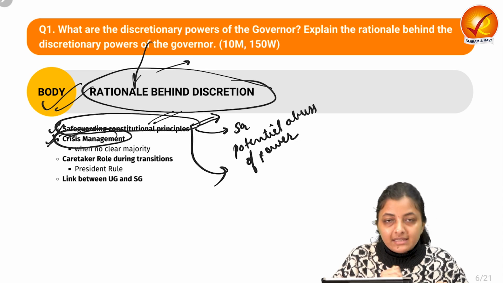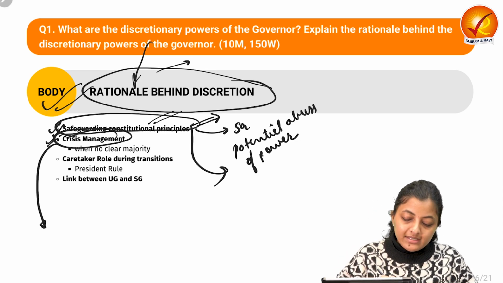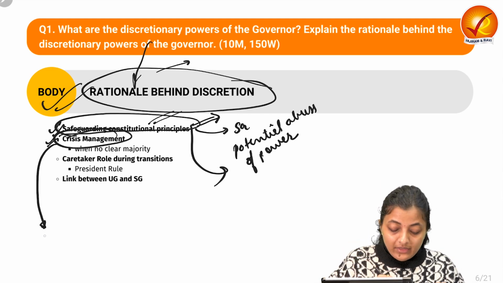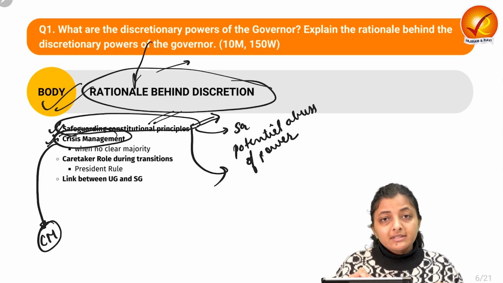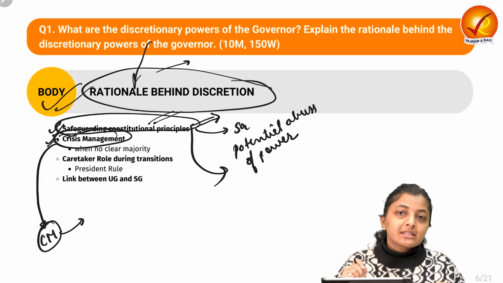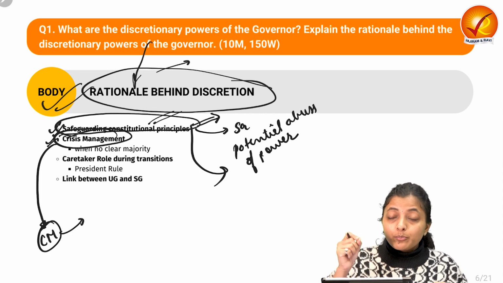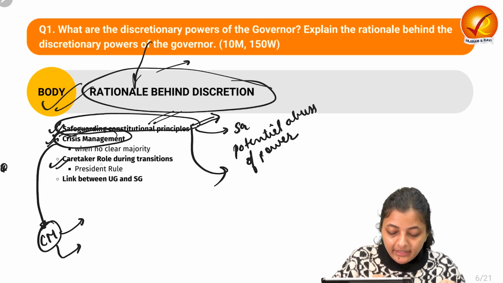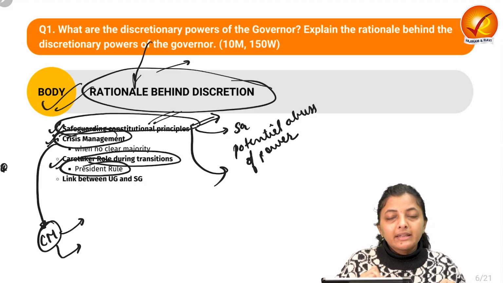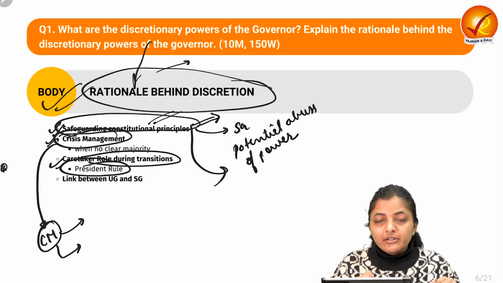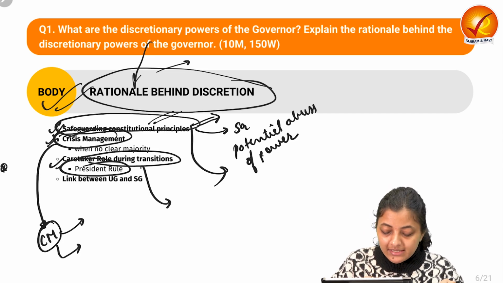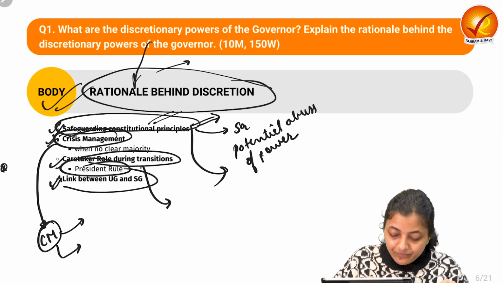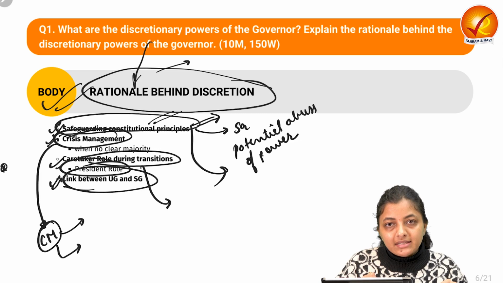Second, in the case of crisis management, as we have already seen, there can be cases when there is no clear majority in the house, there is no clear candidate for the CM, so he can take a swift decision in that case to ensure political stability in the house and effective governance. Next is the caretaker role during transitions or President's rule. When there is President's rule imposed in the state, the governor has the responsibility to take over the administrative provisions in the state. The next is the link between the union government and the state government.